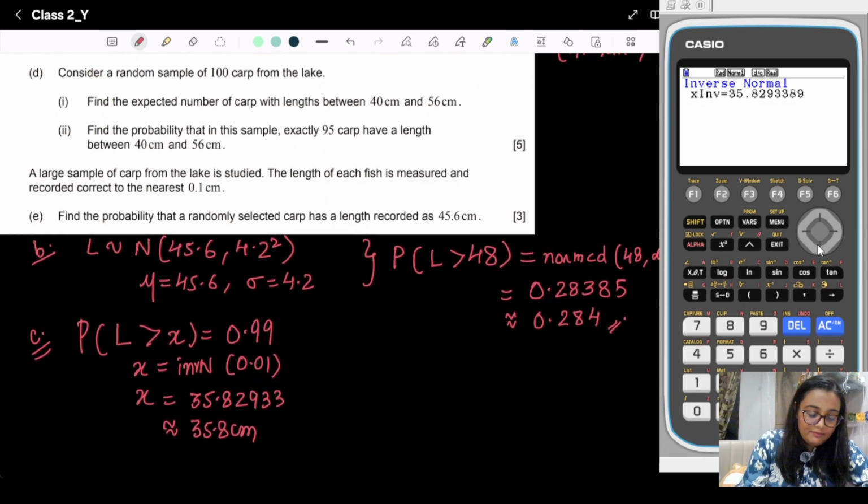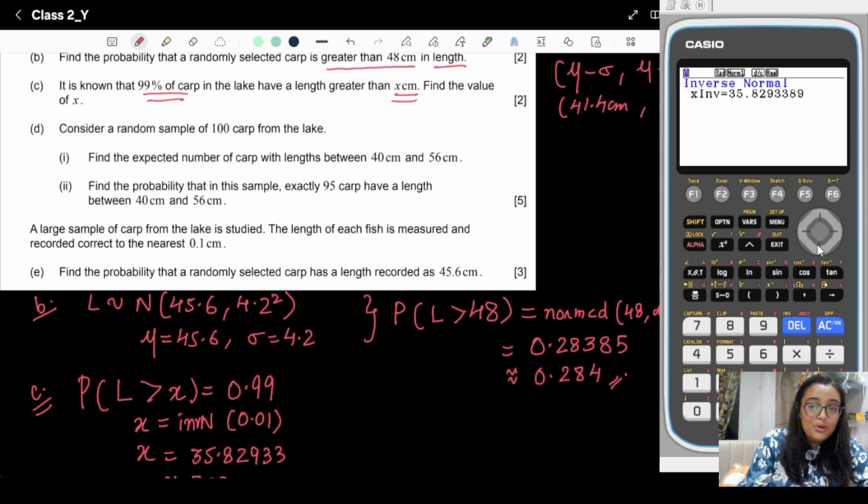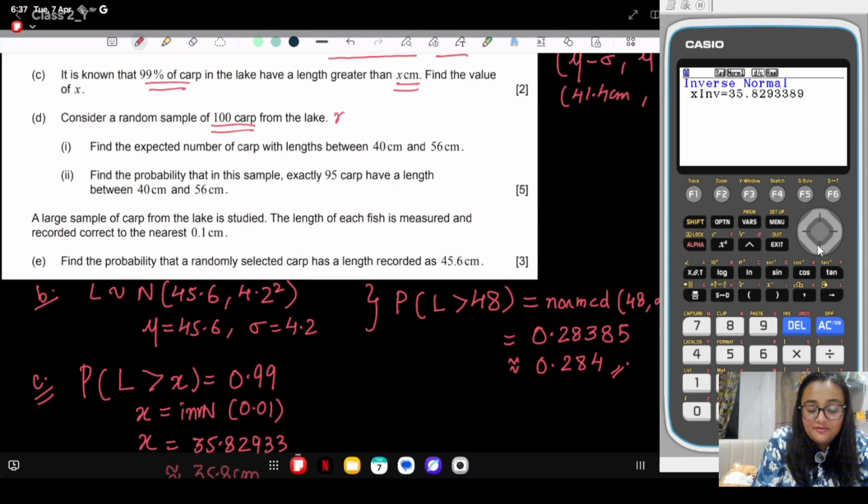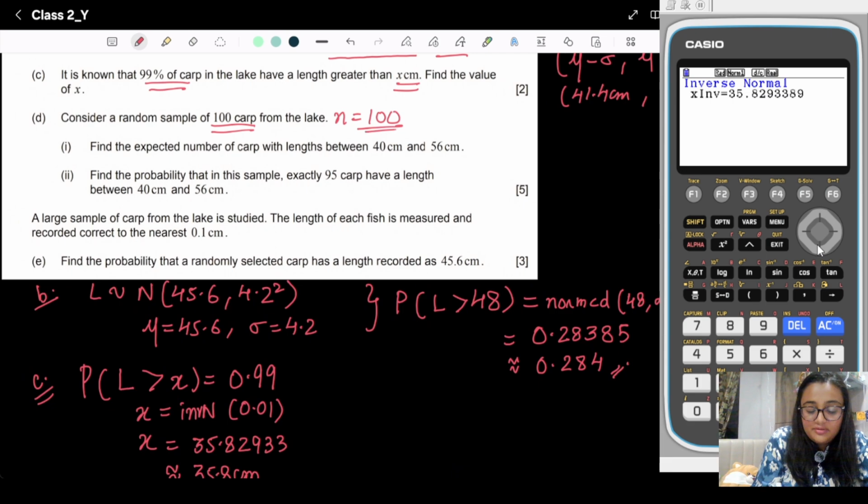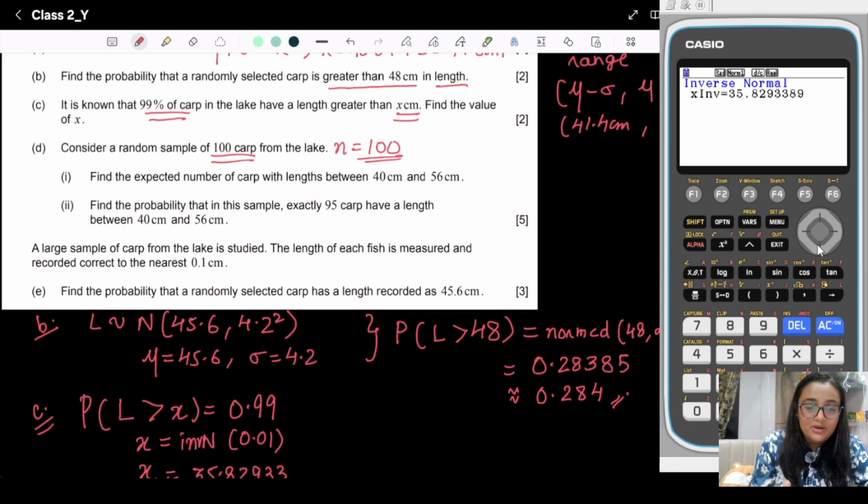Okay, now we will move to the D part. See, now you can easily identify that 100 carp, that means the fixed number n is equal to 100, is given to you. The fixed number is given to you. That means here we will apply the binomial distribution. Okay, first we need to find out what p is. So let's read the first one.